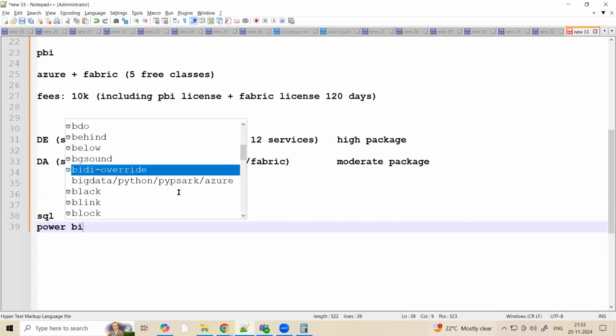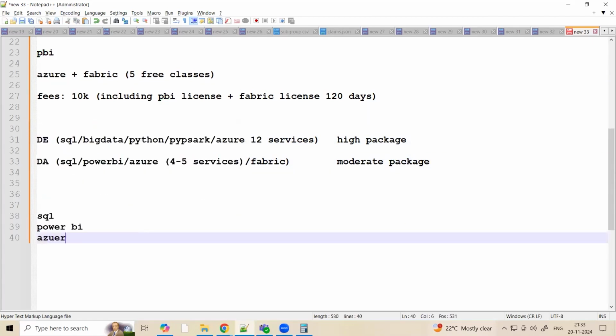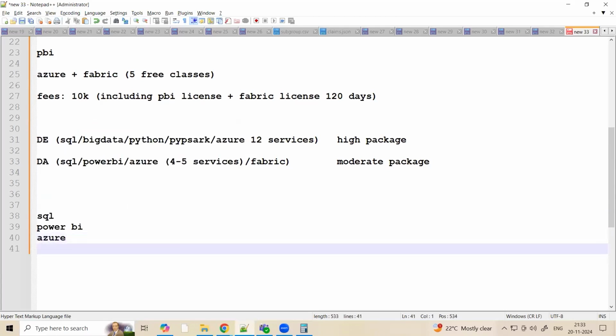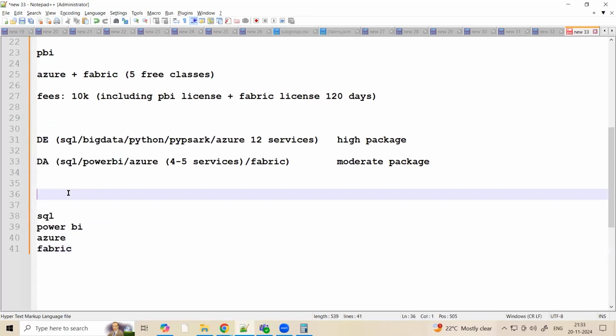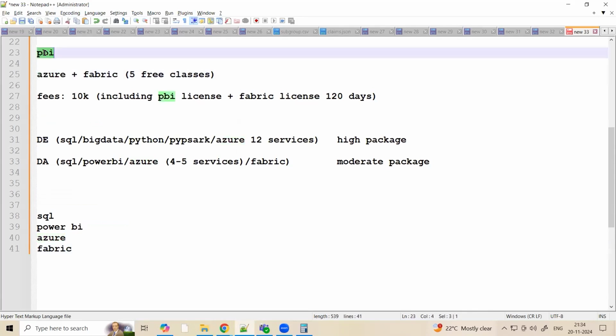Again, you will be teaching Power BI, and from there you'll be teaching Azure, and then we will be teaching Fabric. So you can join from first, which will be starting somewhere in the next month, a new batch where you can learn from beginning. Or if you want to get this now, you can get it now. You can learn and you can go with the recordings, but that may not work for you because for this course, that we have started last 4-5 days, the prerequisite is SQL and Power BI.